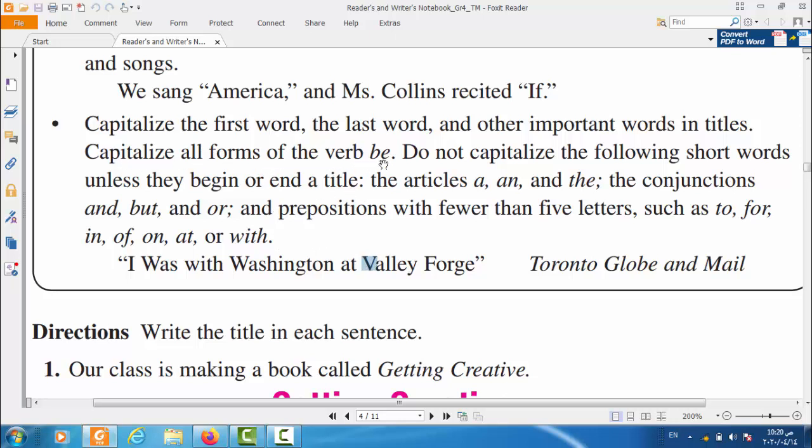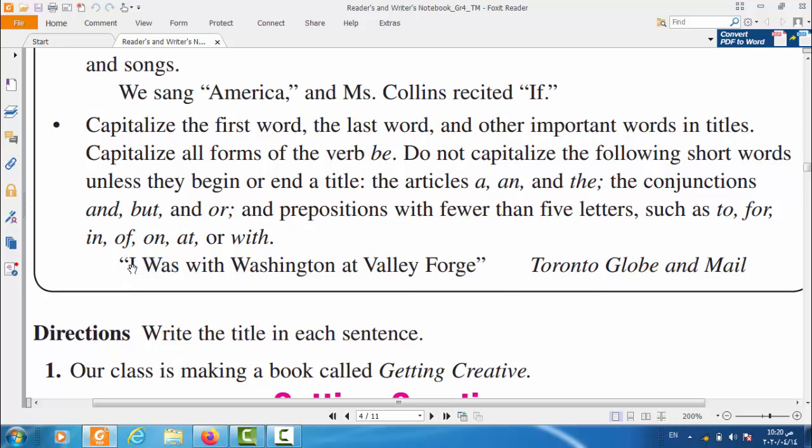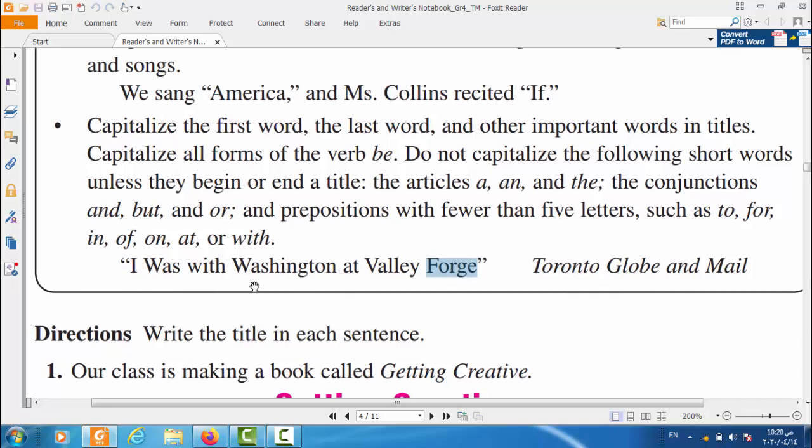Capitalize all forms of verb to be. If you have any form of verb to be like am, is, are, was, were, all of them are verb to be forms, so we capitalize all of them. So we capitalize the first word in the title, the last word in the title, and we capitalize all verb to be forms, and we capitalize all the important words in the title.